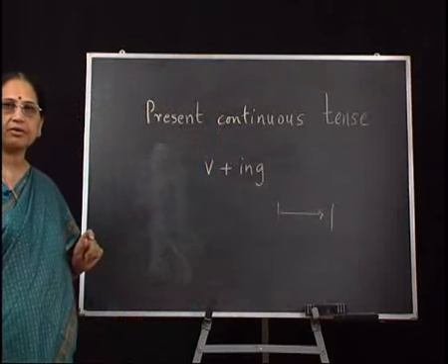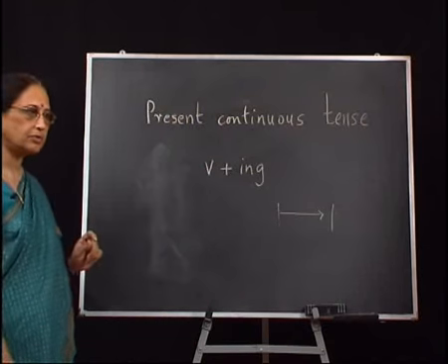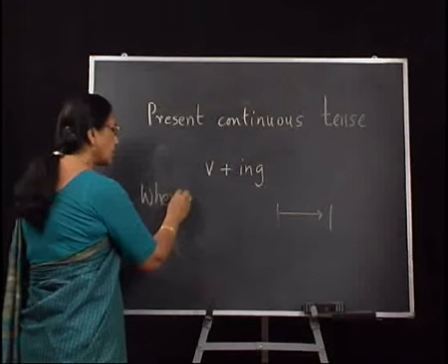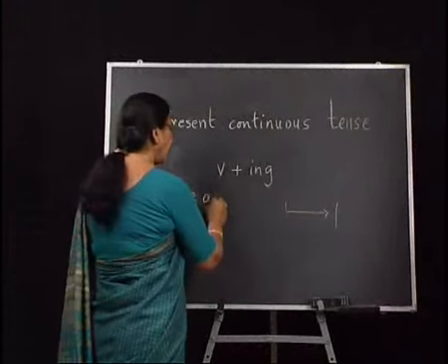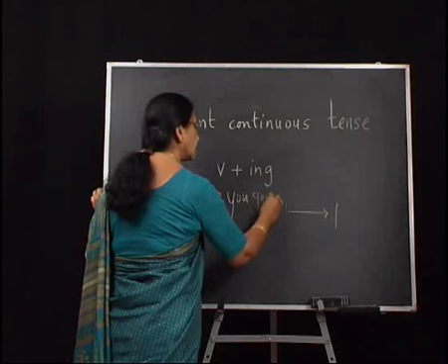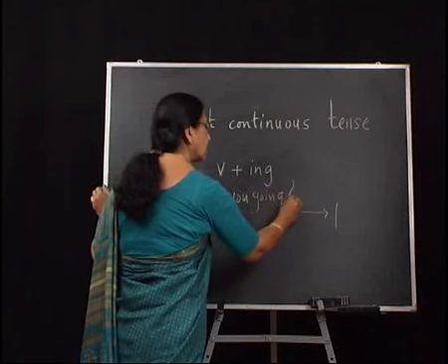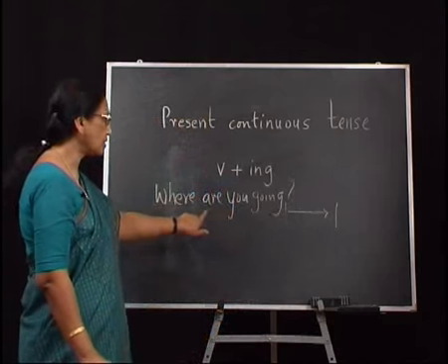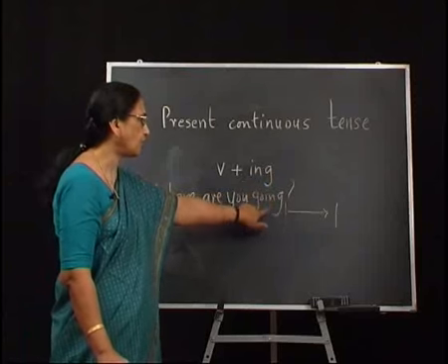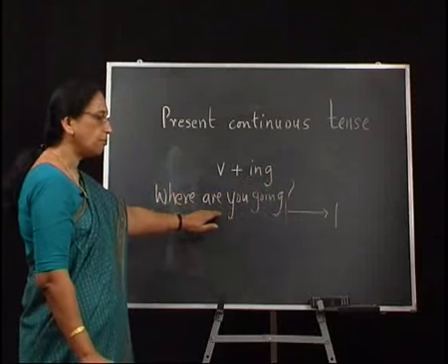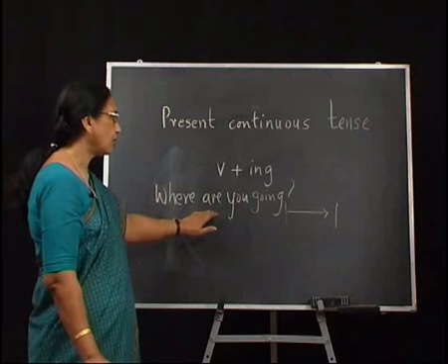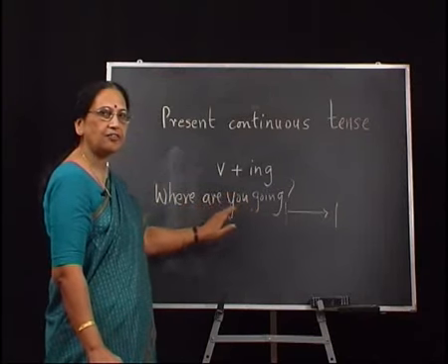What happens when we want to frame a question? We use forms like this. Where are you going? Notice this is the auxiliary and going is the ing form of the verb. But many of us make a mistake because we shift this verb after the you. We say where you are going.